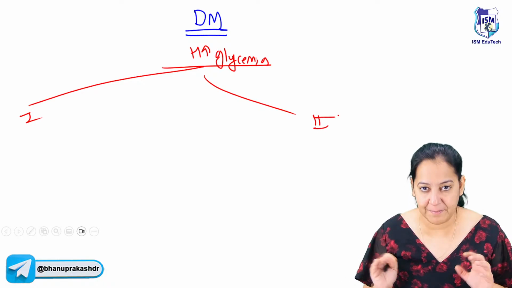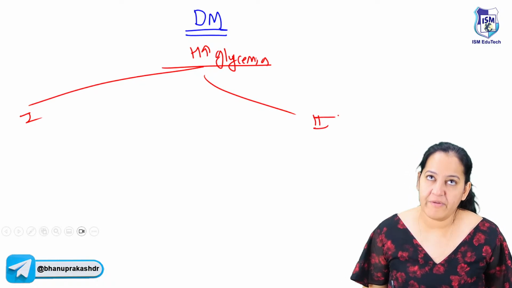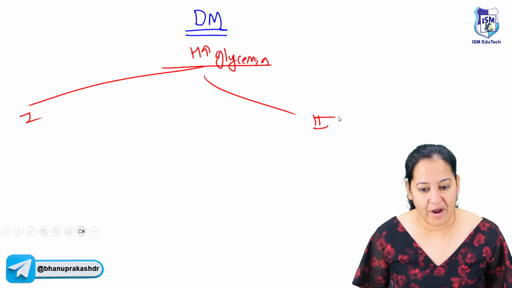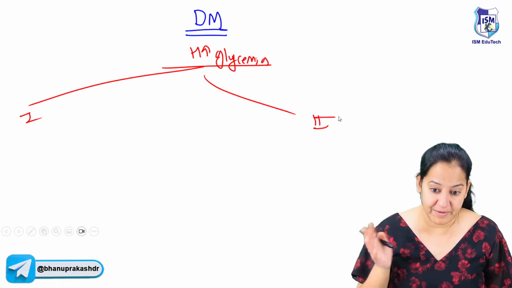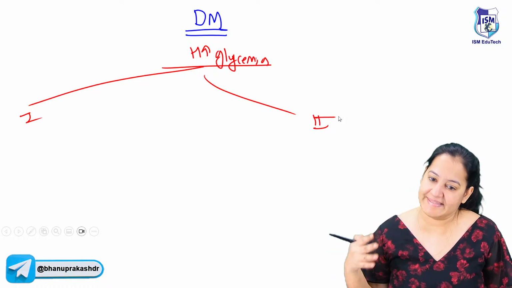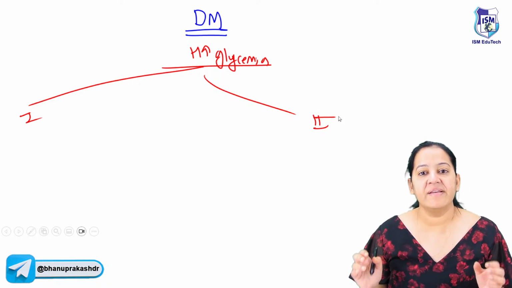In both of them, the glucose in the blood is more. The normal range of fasting glucose is 80 to 100, but here the patient has more than 100. Okay? 100 to 125 is pre-diabetic and 126 onwards it's diabetes. We know the criteria. Anyways, here the glucose is more.